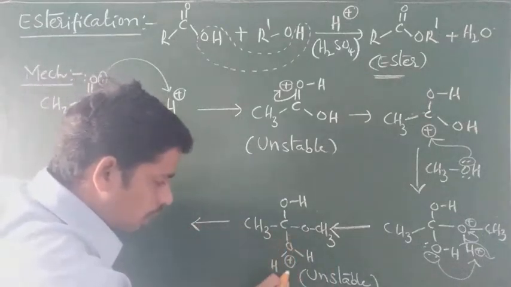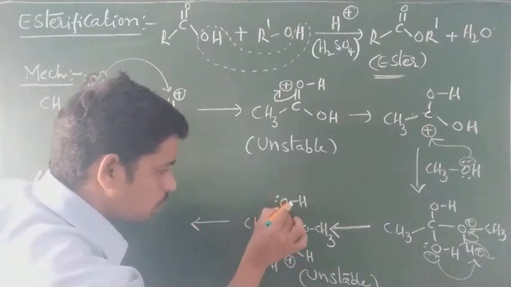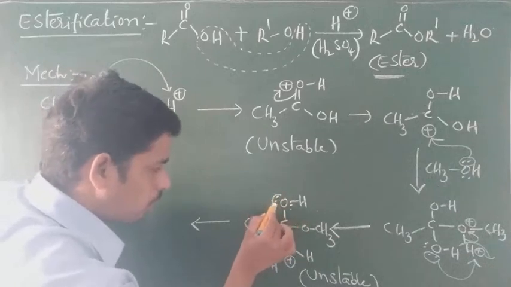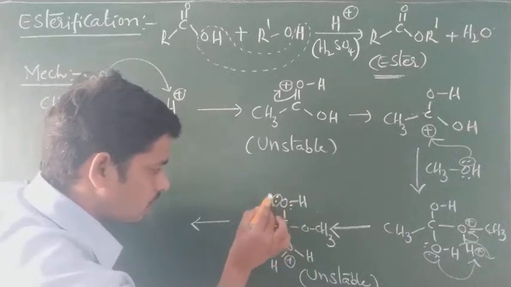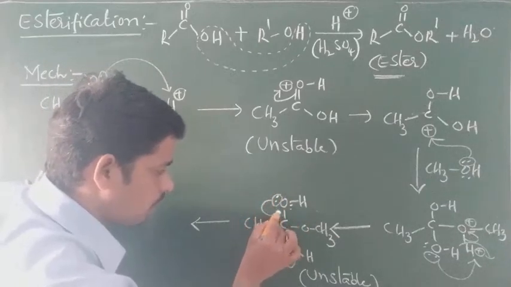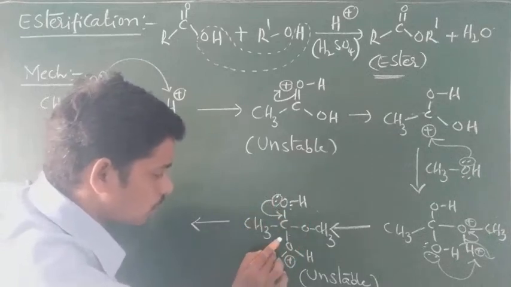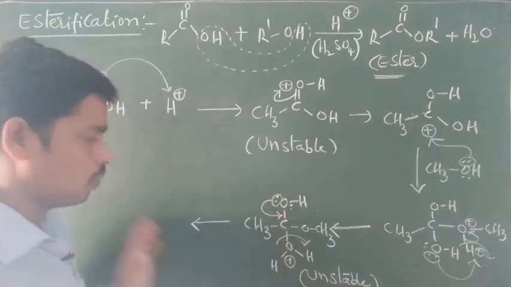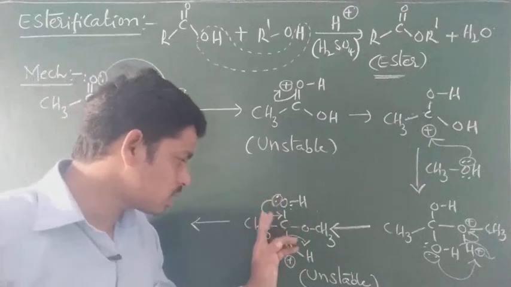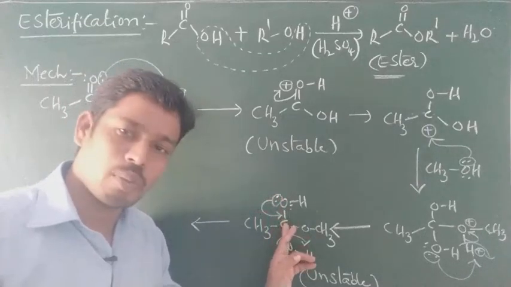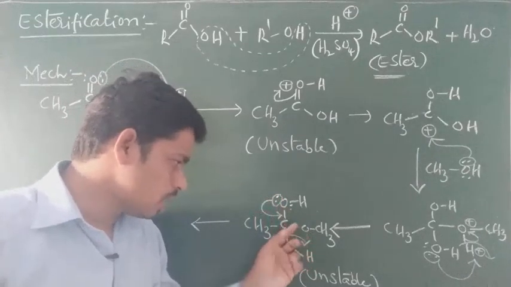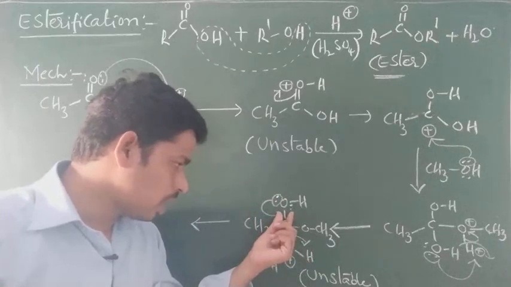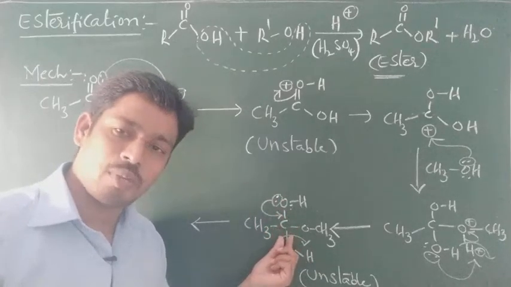Now, this water molecule is eliminated. How is it possible? Whatever electron pair is there on oxygen, that is shifted between oxygen and carbon, so that this water molecule is eliminated. Why? If these electrons are shifted between oxygen and carbon, a bond is formed between these two, so that a double bond is formed. Here double bond, here 3 bonds, total 5 bonds are there.